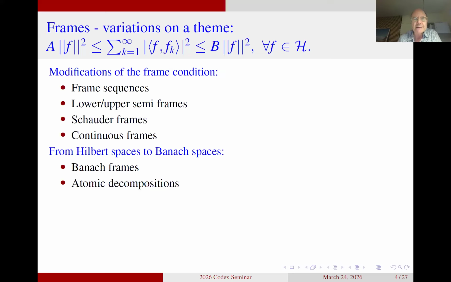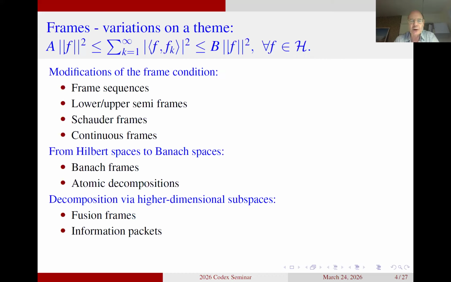What I'll do in more detail is the next step, because as I already told you, when we are looking at the frame decomposition, we are decomposing every element in the space in terms of one-dimensional projections, namely projections onto each of the elements f_k. And there's also been the idea of decomposing f in terms of projecting onto higher-dimensional spaces.